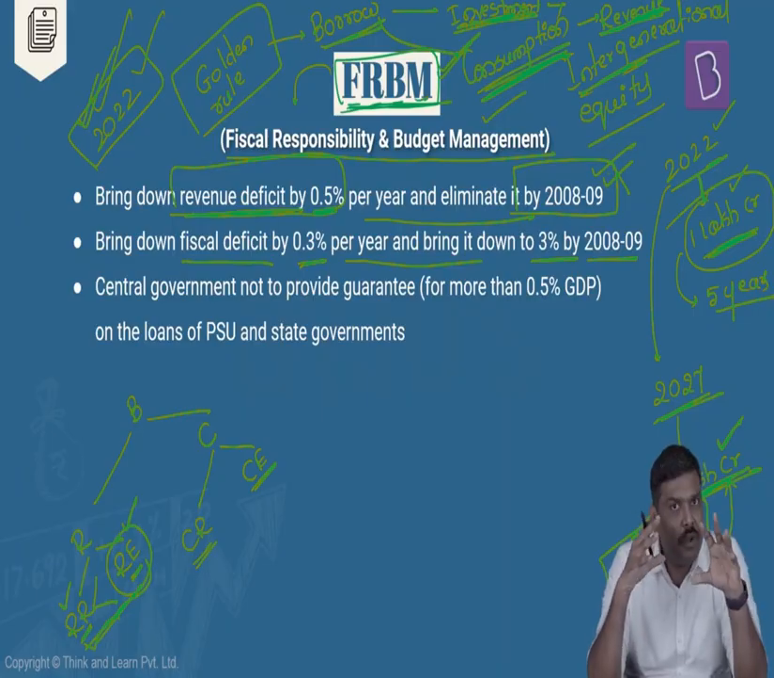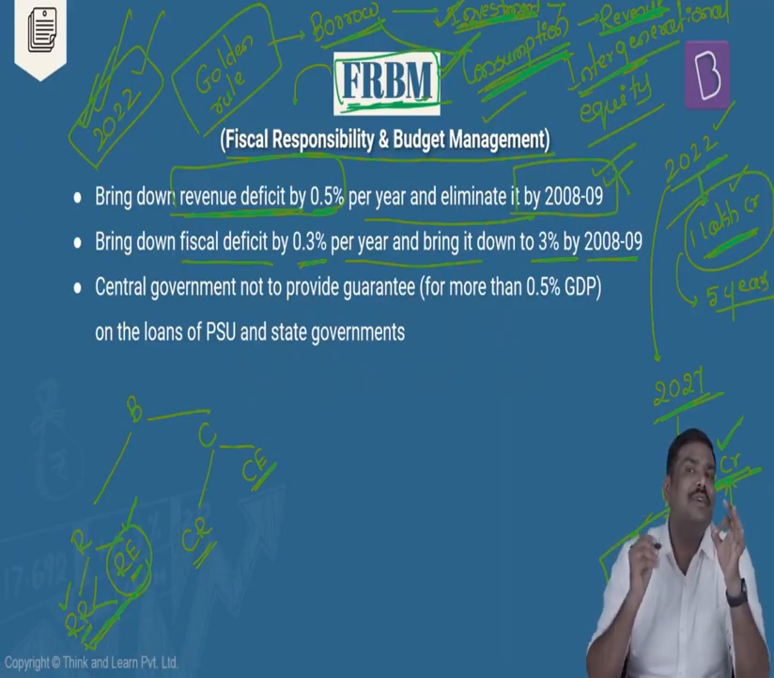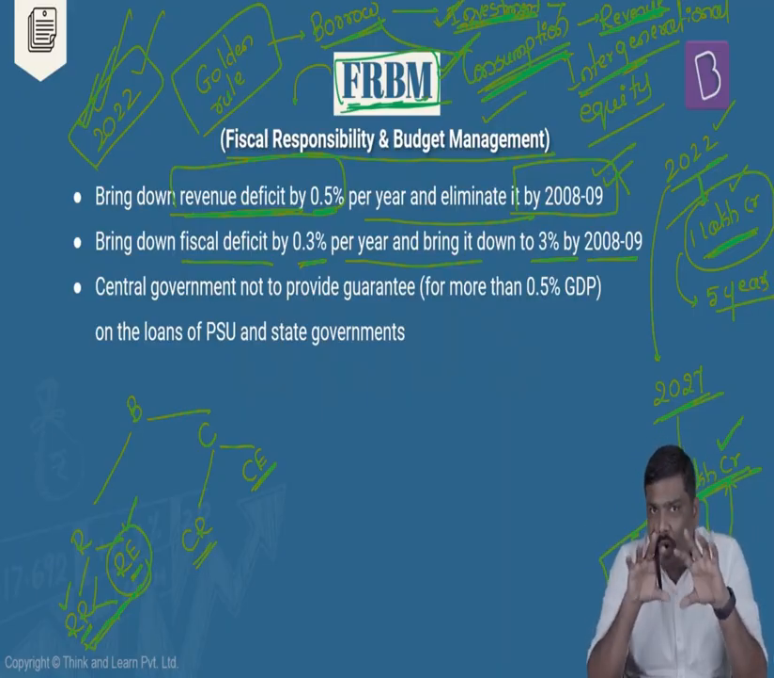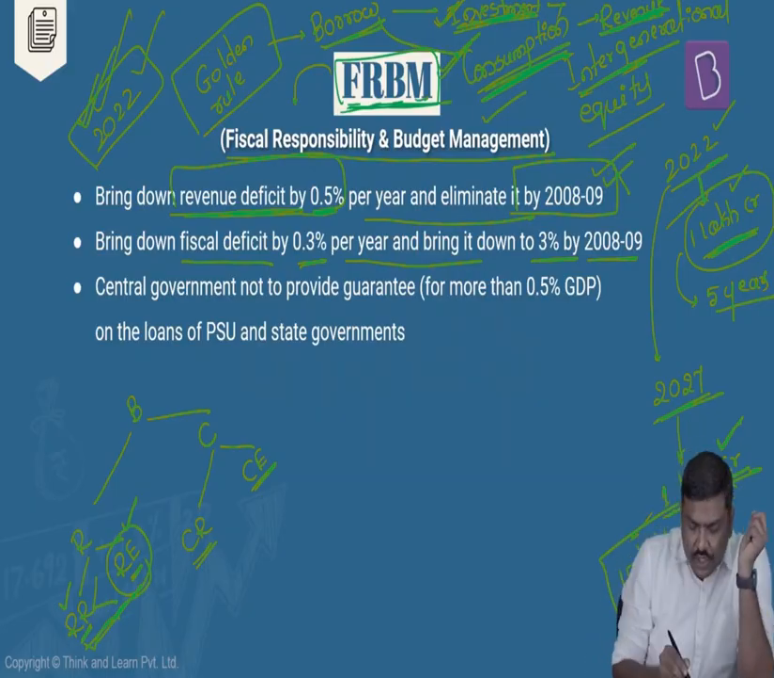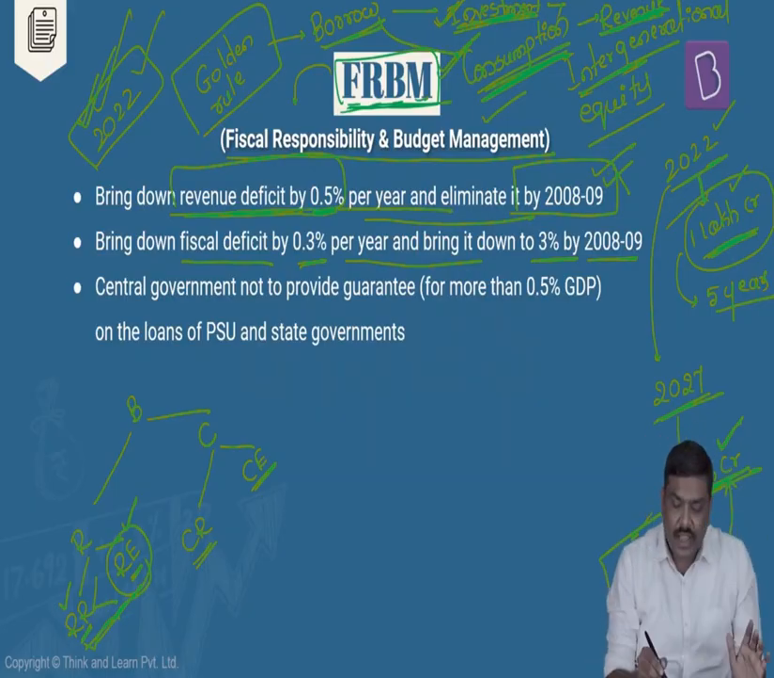And what is the argument here? Whenever you borrow from the market, don't use it for consumption purposes. Use it for investment purposes. So keeping in mind all of these points, the government of India now wants to ensure that they will reduce the revenue deficit annually, and ultimately they will eliminate this revenue deficit.